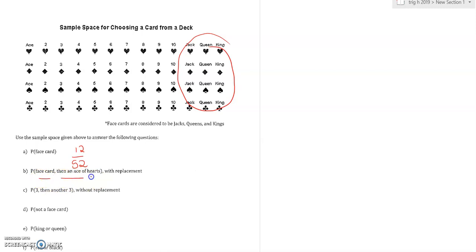Okay, so here we're choosing 2 cards. So I specifically had to tell you we're gonna replace it. So I'm gonna choose a face card. Right, and there are 12 face cards. And notice when I say "and", and we're going to talk about this later on too, when I say "and", I'm multiplying. Okay, so if I say a face card and then the ace of hearts, well, there's only one ace of hearts.